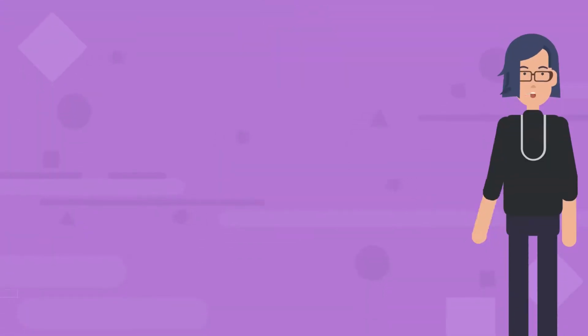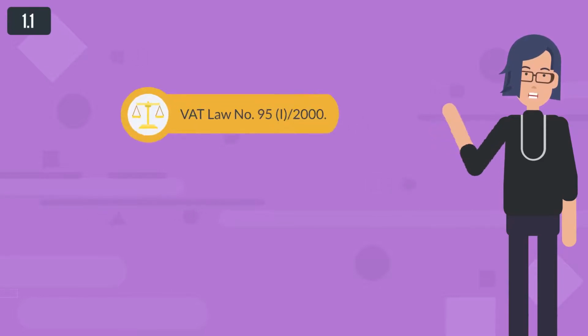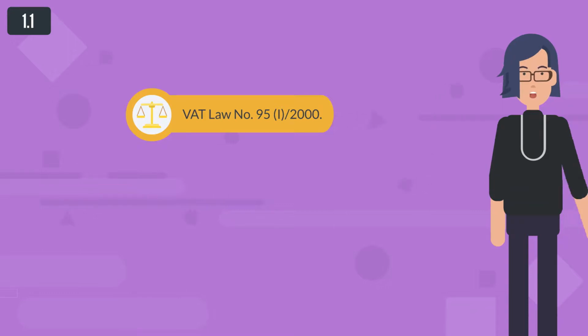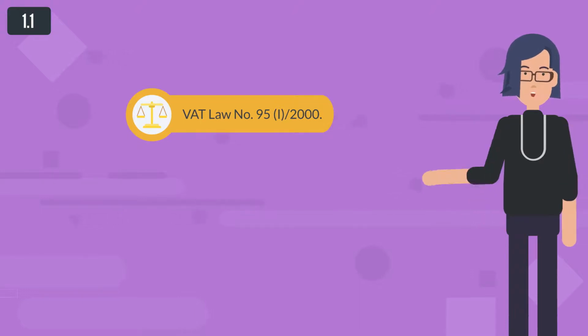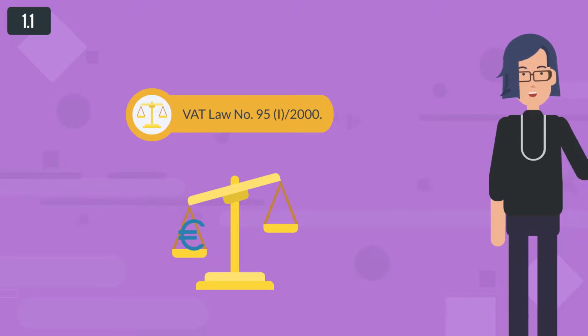VI. Value-added tax. The main law that regulates value-added tax in Cyprus is the VAT Law No. 95/I, 2000. In general, VAT is an indirect tax that applies to all commercial activities including production and distribution of goods and rendering of services. There are several exempt supplies that are free from VAT charge, and they are described below. VAT is an indirect tax because it is collected by the seller but is paid by the customer.